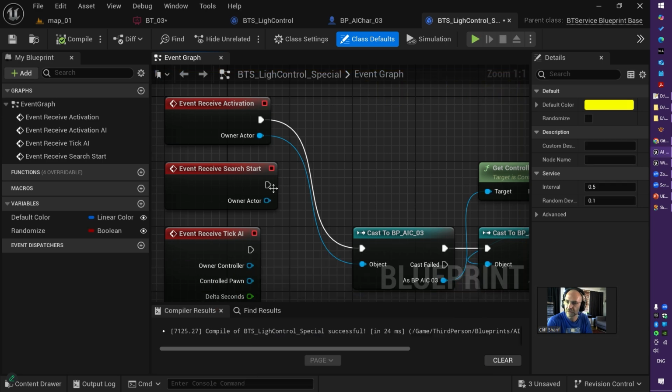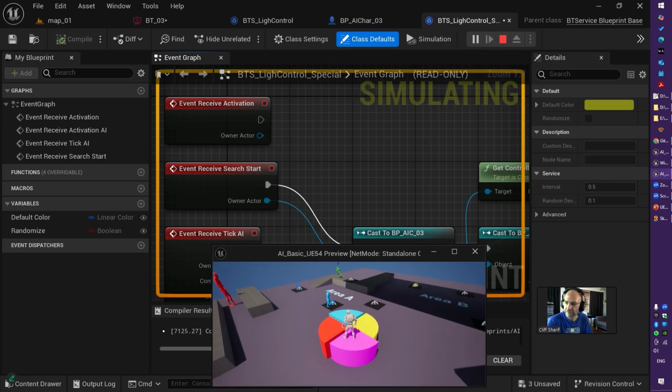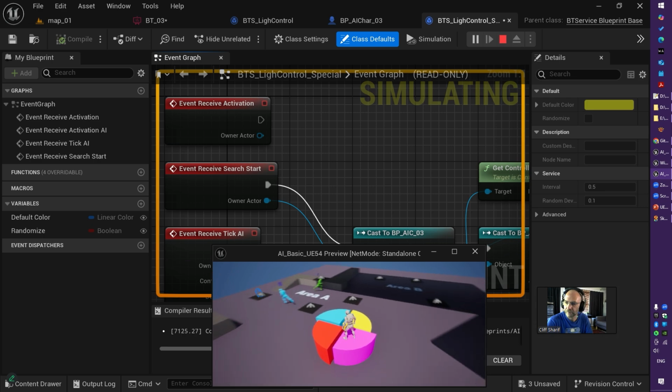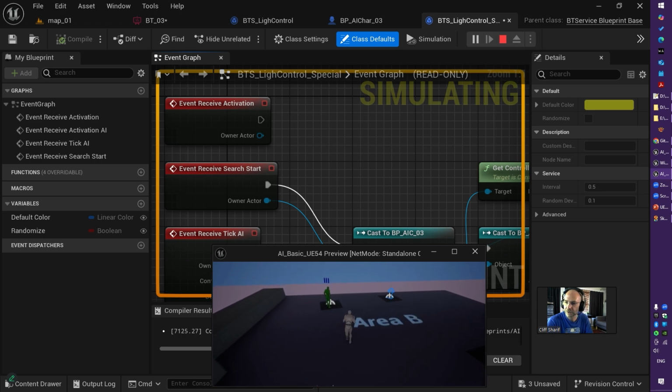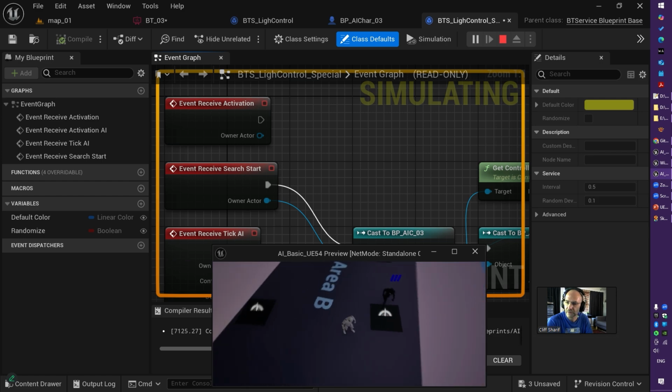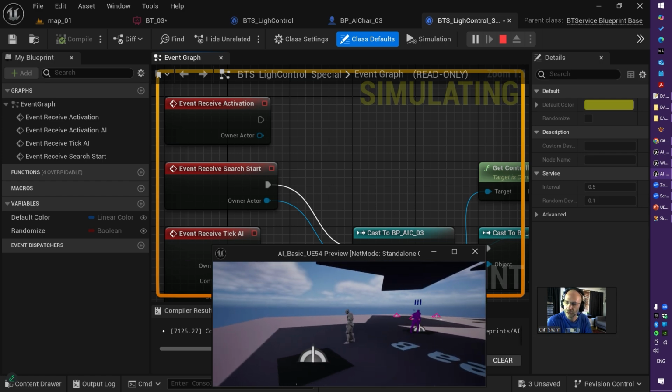But if I use receive search start, it works exactly as it was before. This guy here changes the color, and this guy here changes the color, and this guy here changes the color.